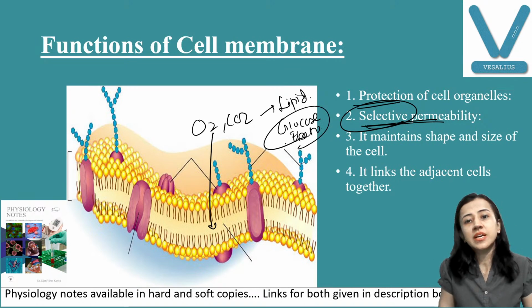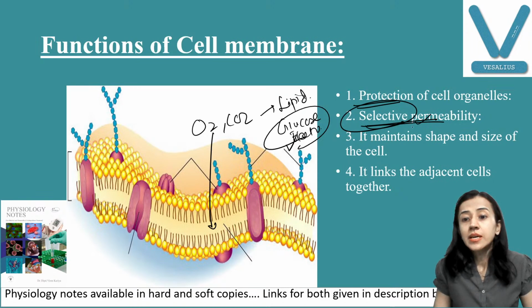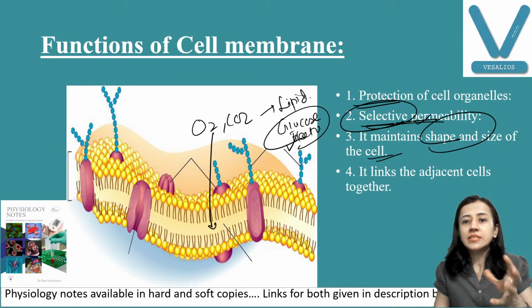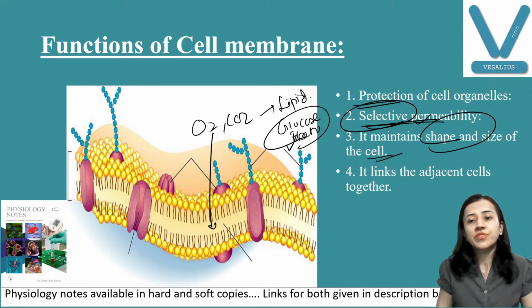Why? Because they are not lipid soluble. So it is selectively permeable. Okay. Third thing, maintain shape and size of the cell. Shape and size, because the cell membrane is important for maintaining the shape and size of different cells.